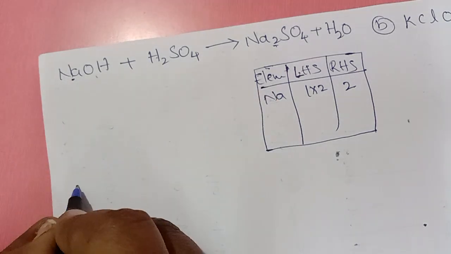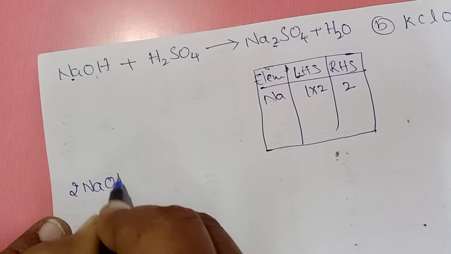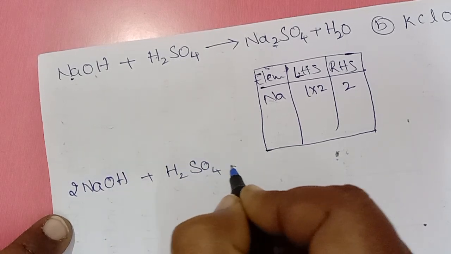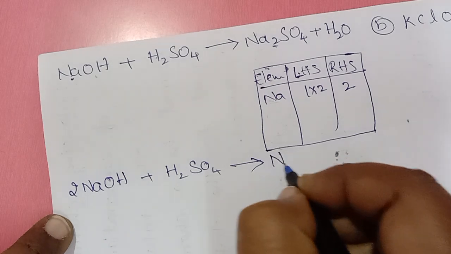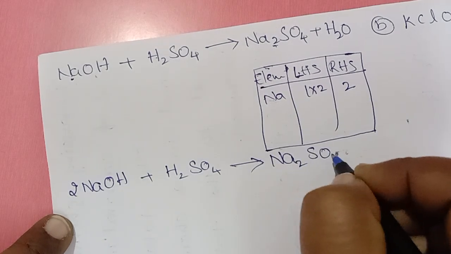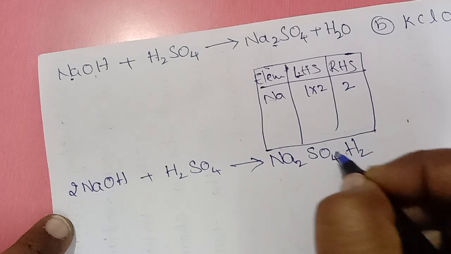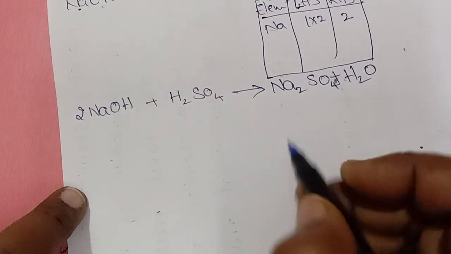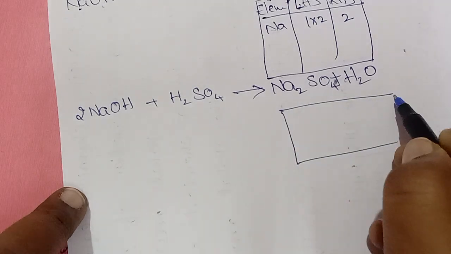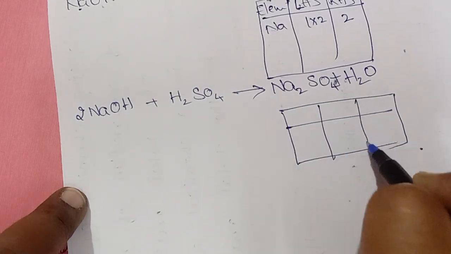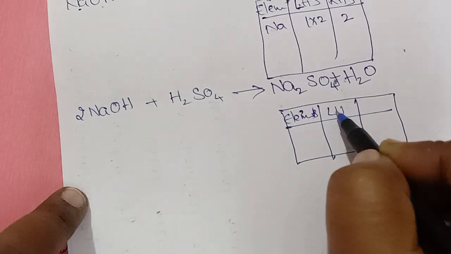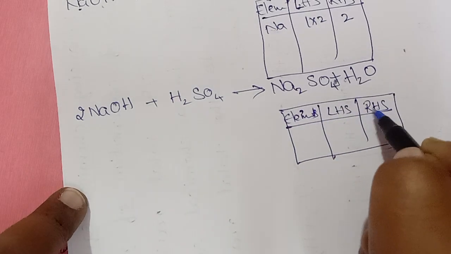So I am writing again 2 NaOH plus H2SO4 gives out Na2SO4 plus H2O. Again draw your box. Elements, LHS, RHS.